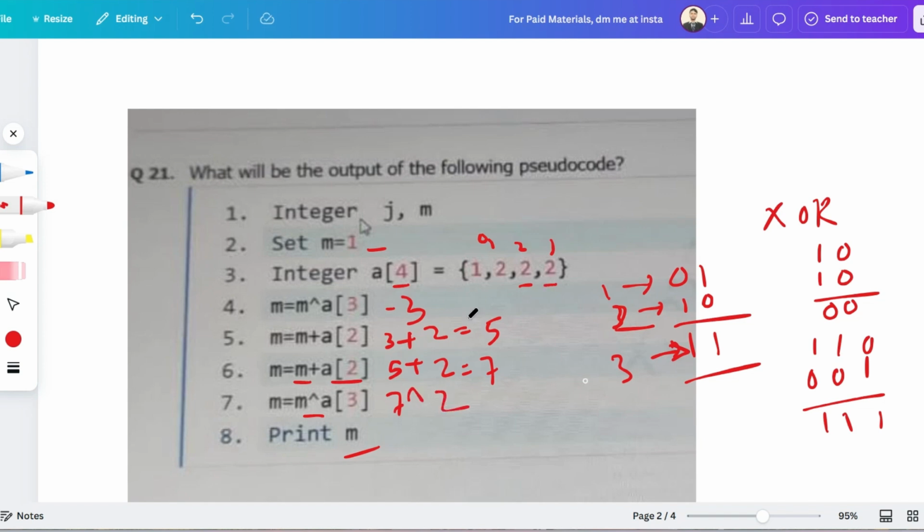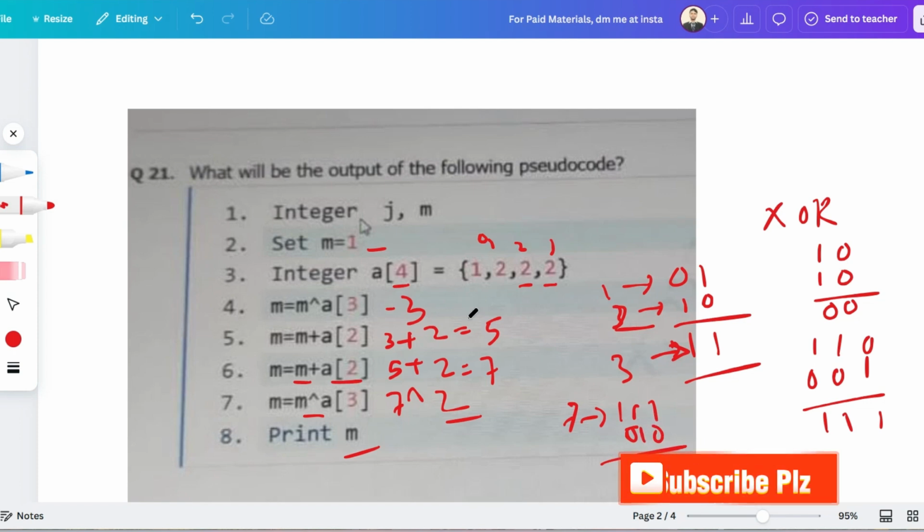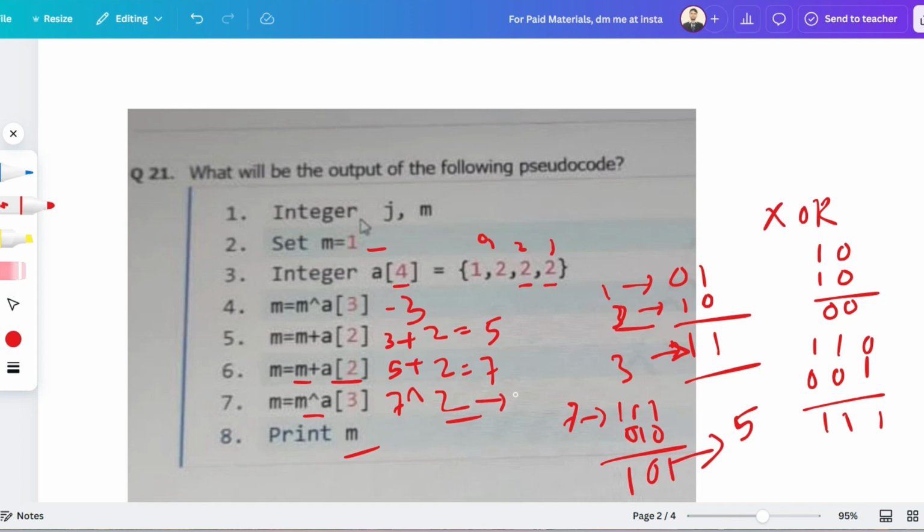So 7 is the equivalent of 1 1 1, and equivalent of 2 is 0 1 0. Now tell me, what will be the correct answer if we perform XOR operation? Here one statement is different, so it will be true. Here both statements are same, so it will be false. Here one statement is different, so it will be true. So 101, this is equivalent to 5. So 100 is 4, 1000 is 8, this way you can remember. 100 is 4 and 101 is 5. So this becomes 5.